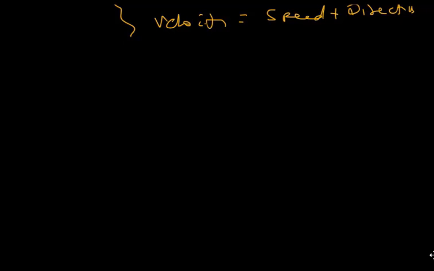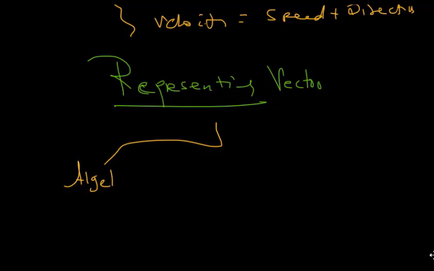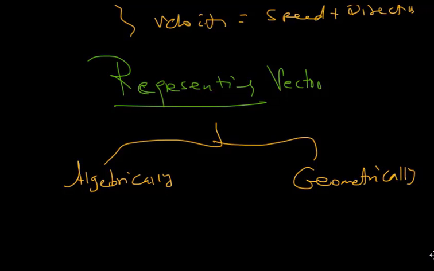Next, how do we represent a vector? We represent a vector geometrically and algebraically. Algebraically, it is represented by letters.